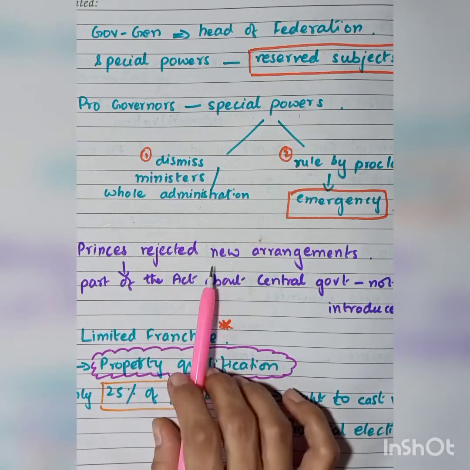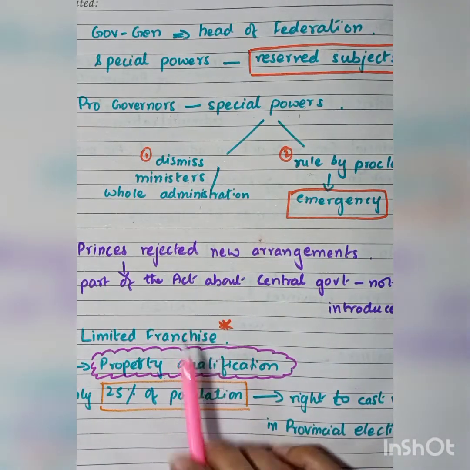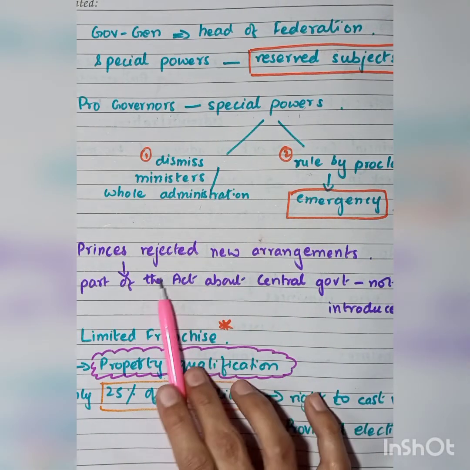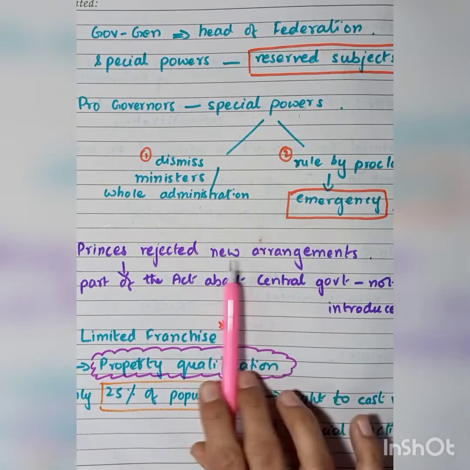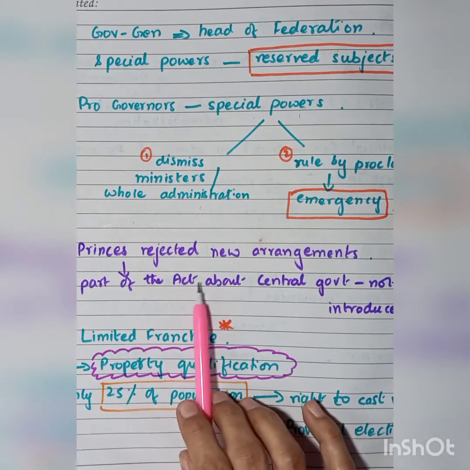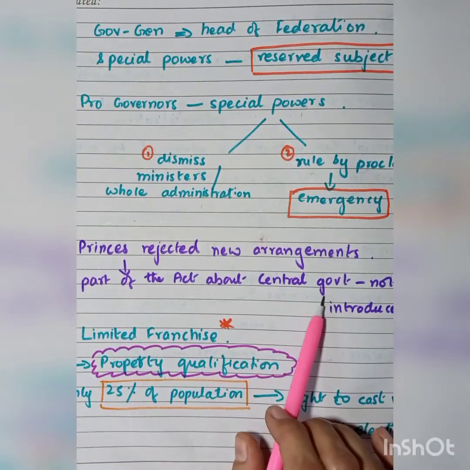Then the princes rejected the new arrangements because they saw that their powers were being compromised. So they rejected the new arrangements. And when they rejected the new arrangements, a part of the act which talked about the central government was not introduced at all.